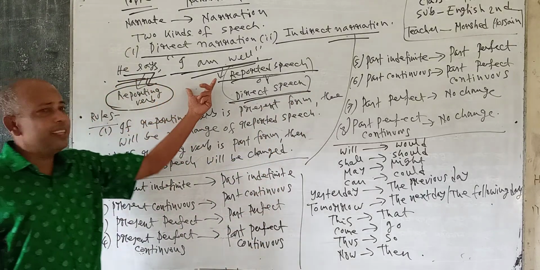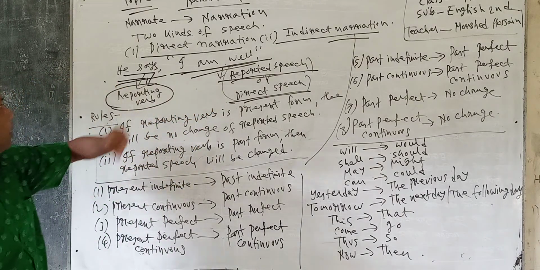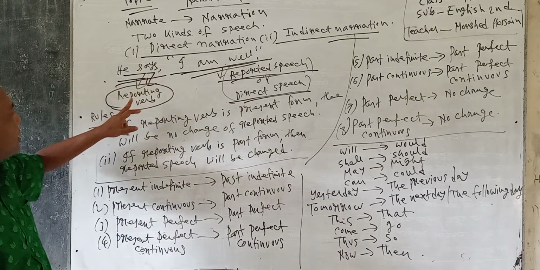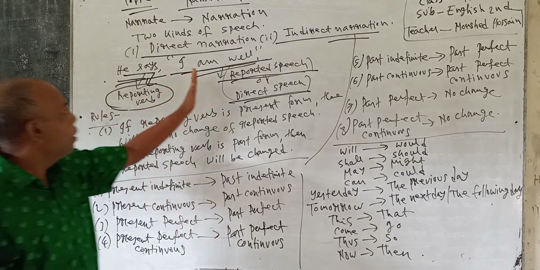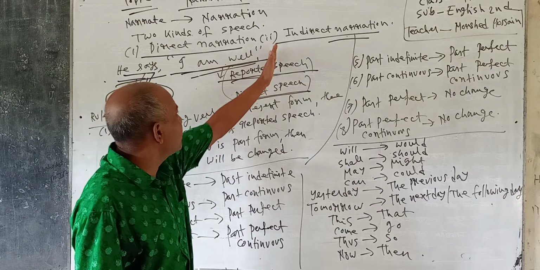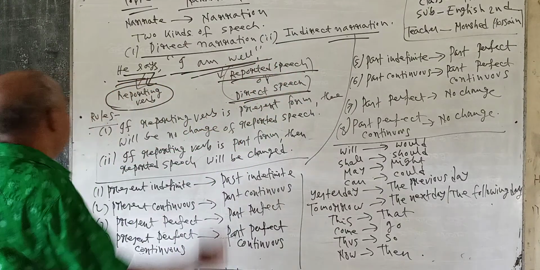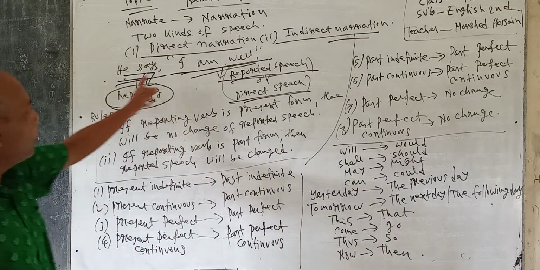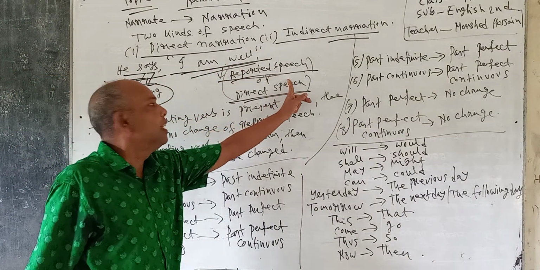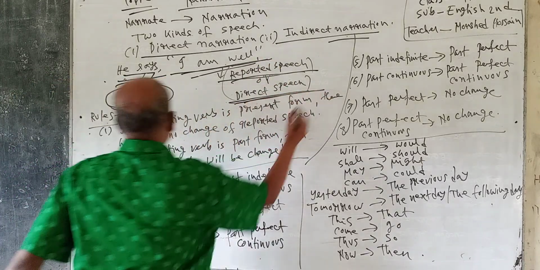You have to listen, learners, very carefully. You have to observe this one. He says: when the sentence starts, this one is the reporting verb, and which one is the statement of the sentence? This is the reported speech, or direct speech.